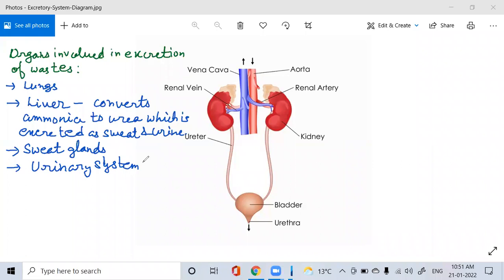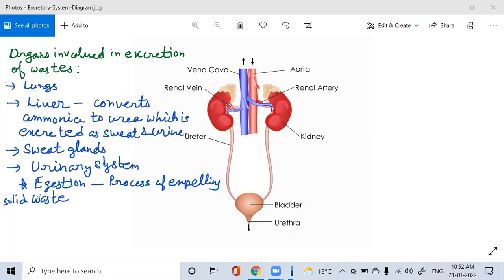The process of expelling solid waste generated after digestion of food is known as egestion. Always remember egestion, right? This is the process of expelling waste, especially solid waste, after the digestion of food.